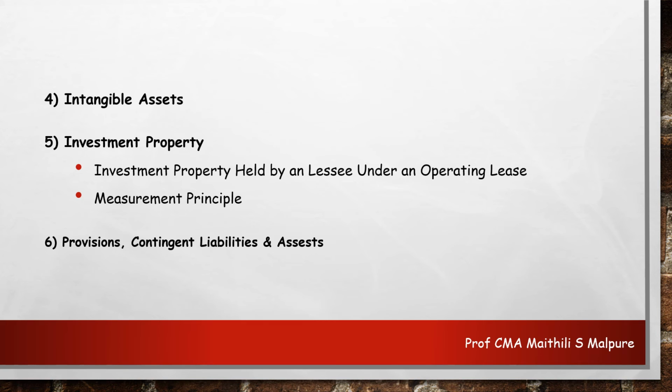So if there is any change in the provision or the liability, or the contingent liability or the contingent asset, then it has to be taken care of, may it be in relation to a constructive obligation or the time value of money. May it be anything.